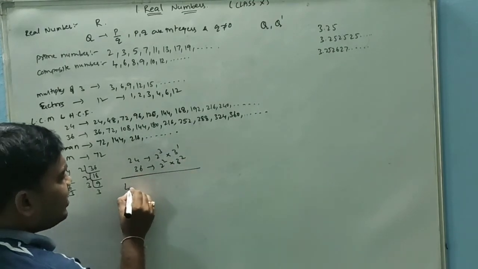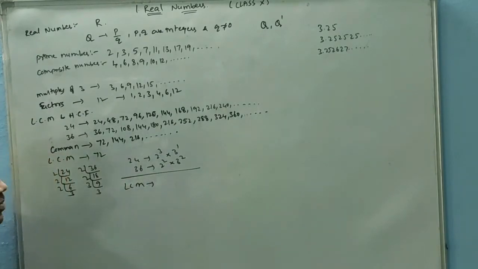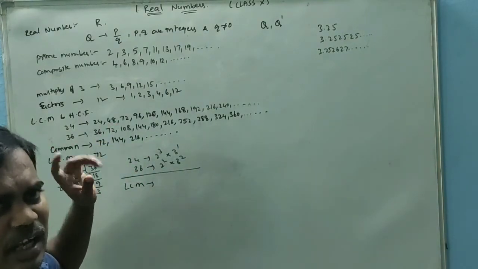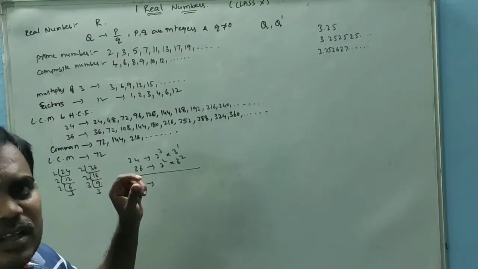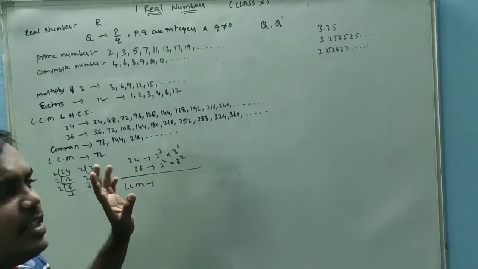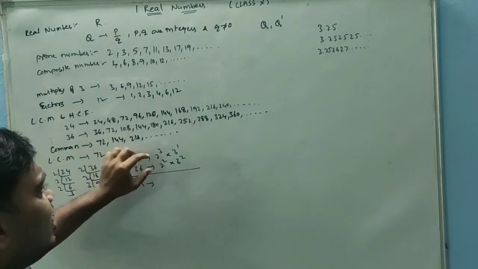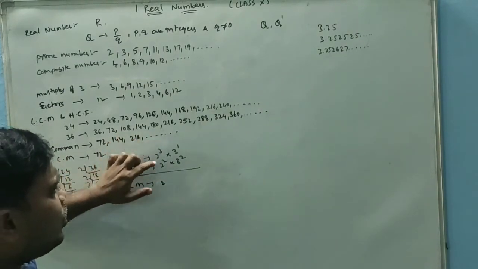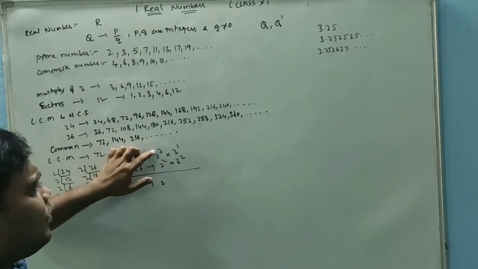So the LCM, if we are taking it, observe the prime factors. Among the prime factors, we should write the one with the higher power. In 2 power 3 and 2 power 2, which one is bigger? 2 power 3 is bigger.